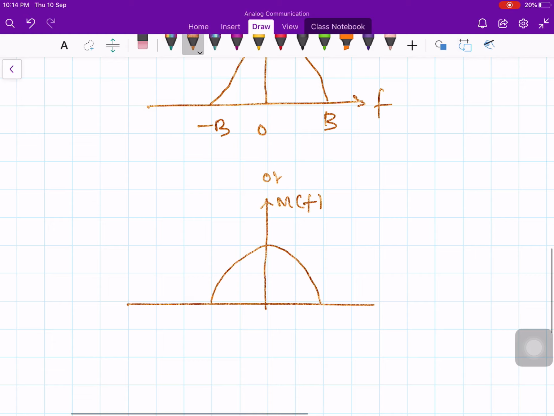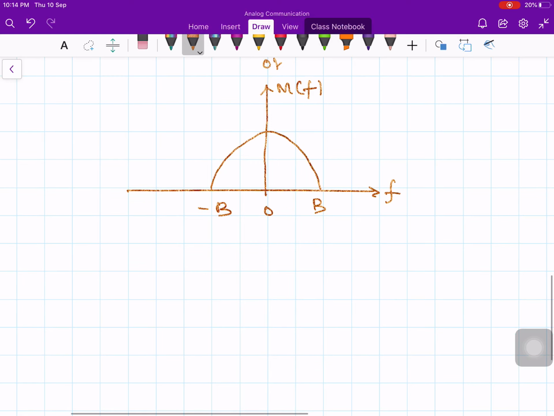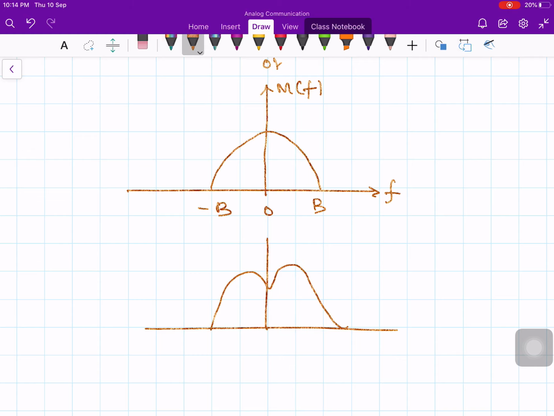You can choose any shape. This is only for representation purposes, nothing else. In reality, the spectrum will be totally different from what we are drawing here. Sometimes they will draw it like this. Of course it should be even symmetric, but my waveform is not even; I think this is somewhat symmetric.